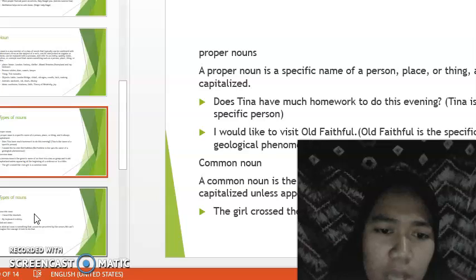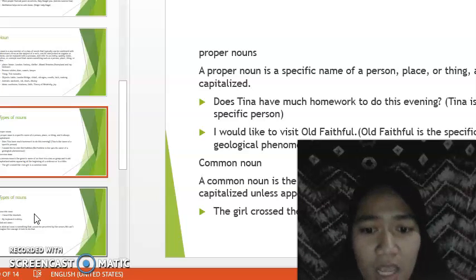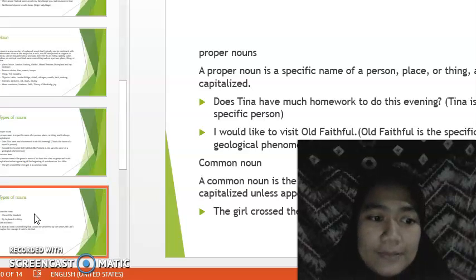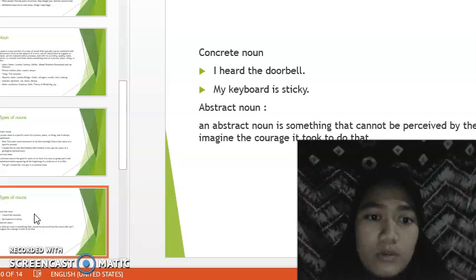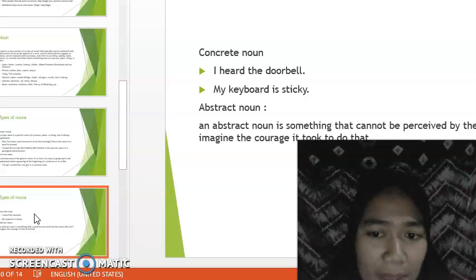And then common noun. A common noun is a generic name of an item in a class or group and is not capitalized unless it appears at the beginning of a sentence or in a title. Example: the girl crossed the river. The girl, or girl, is a common noun. And then concrete noun. Example: I heard the doorbell. My keyboard is sticky. And then abstract noun. An abstract noun is something that cannot be perceived by the senses.